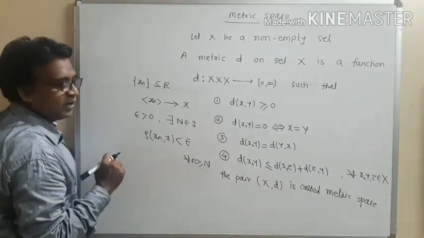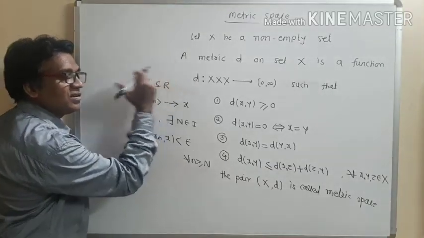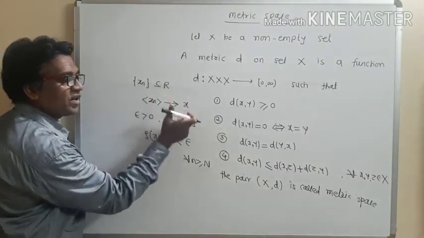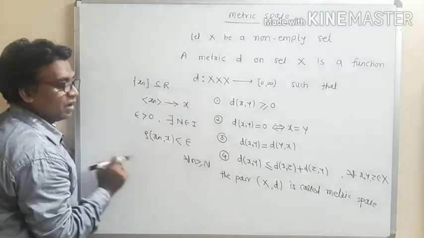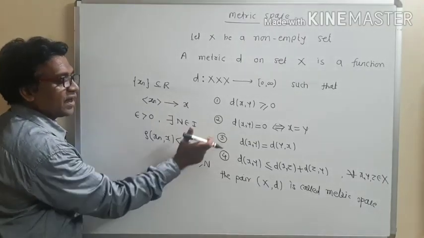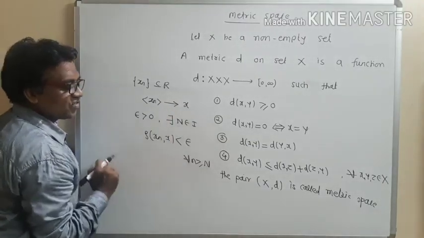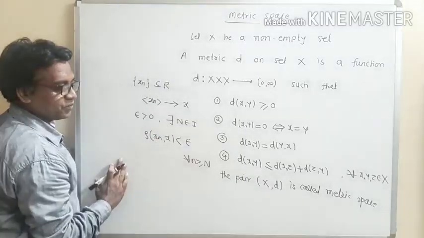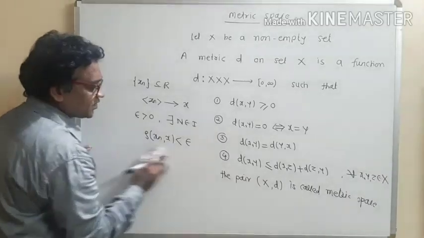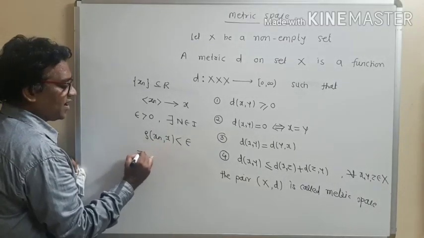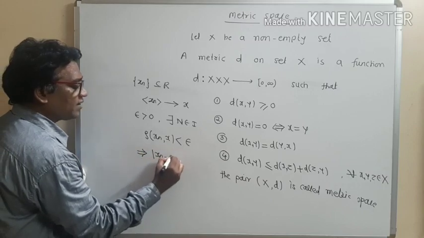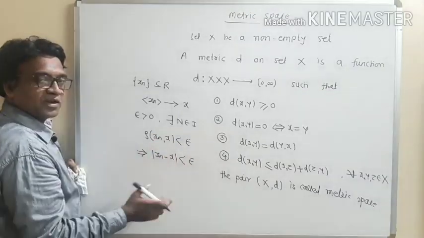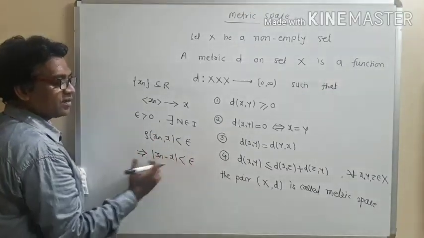Now this distance between xn and x can be written as modulus of xn minus x, and it is less than epsilon. This is again the distance function.